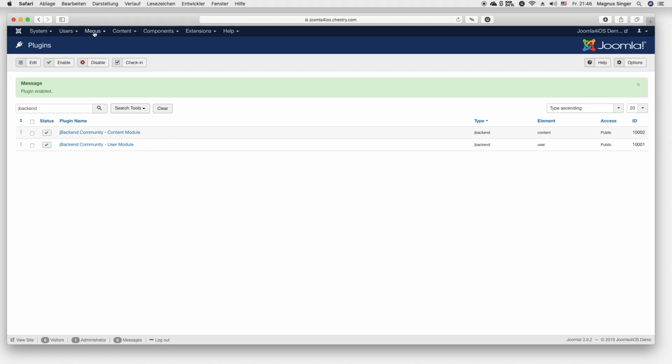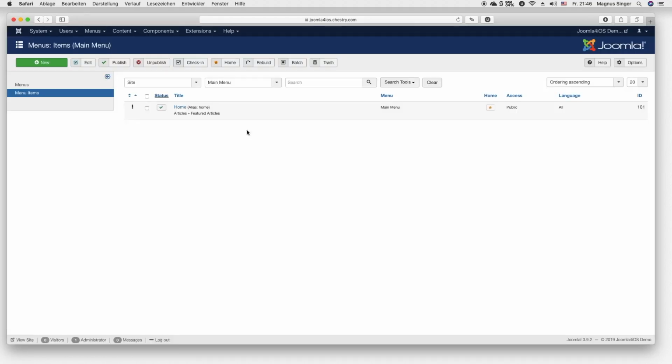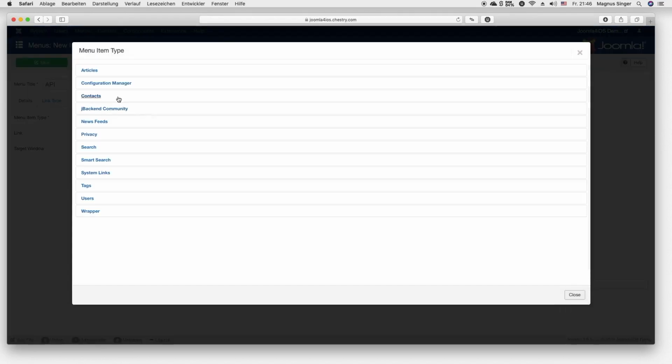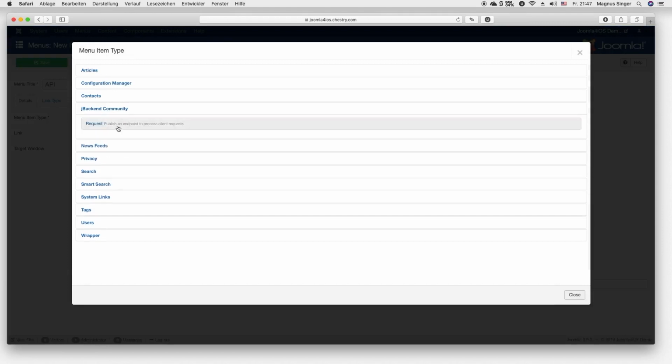The next thing is to go inside our menu and create a new endpoint. I will just call it API. And as menu item type, I will use JBackend community request.